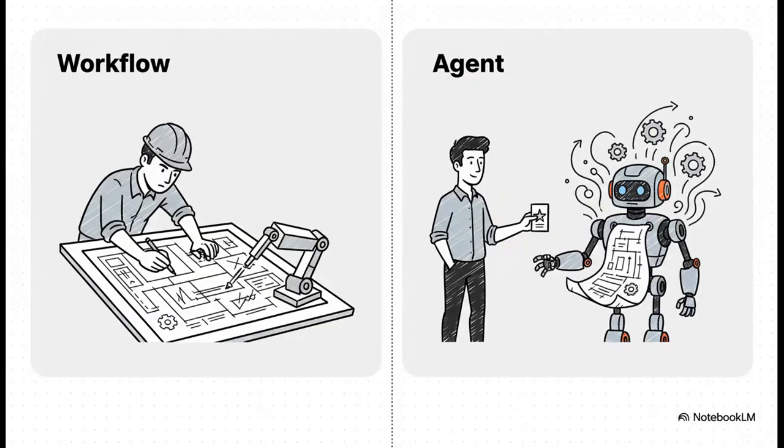And here it is, plain and simple. With a workflow, the human is the architect. You design everything. But with an agent, the human is the client. The agent becomes the architect, the planner, and the worker, all rolled into one. It can actually reason, strategize, and come up with its own to-do list to get the job done.